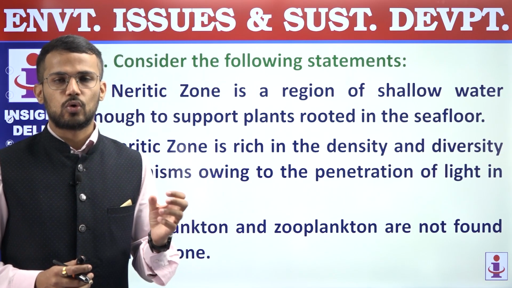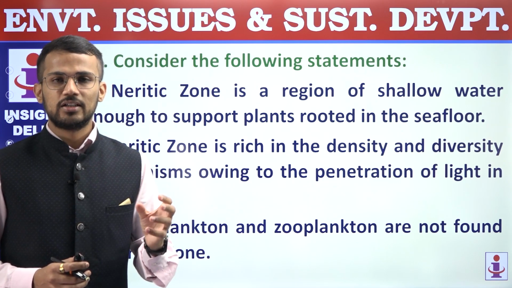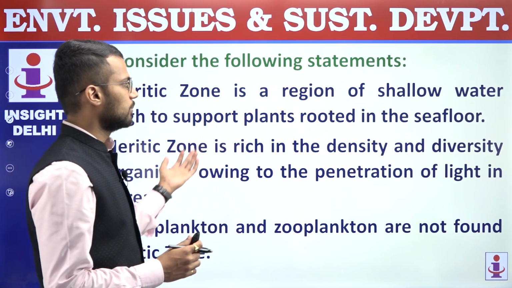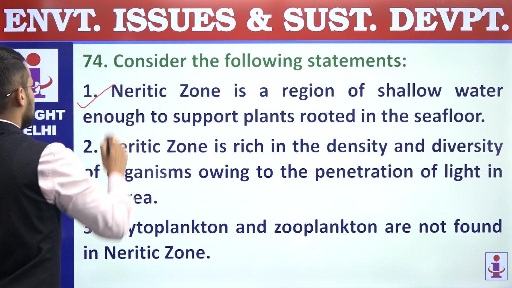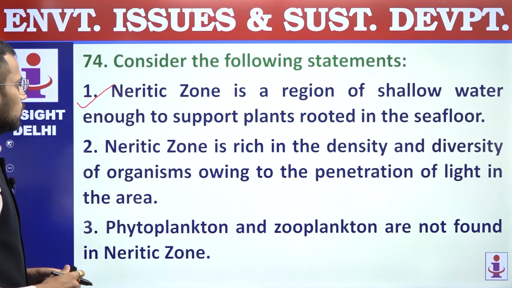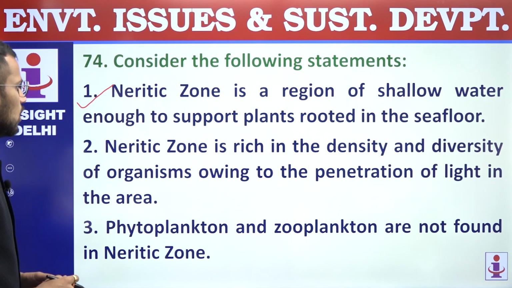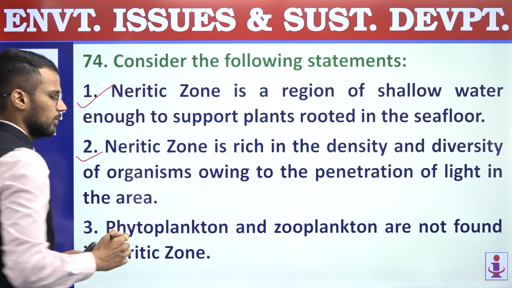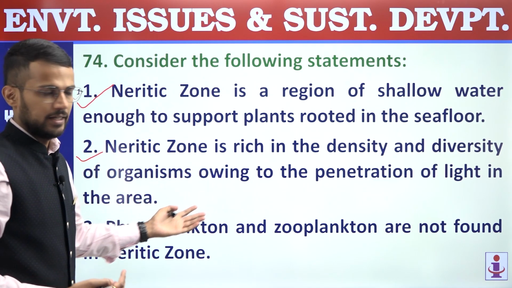Neritic zone is also called as a continental shelf habitat, and in continental shelf the oceanic depth is not very high, and that's why we will be able to find rooted plants in neritic zone. First statement is correct. Second, neritic zone is rich in the density and diversity of organisms owing to the penetration of light in the area. Right. So this statement is also a correct statement. Given its shallowness, we will have penetration of light.